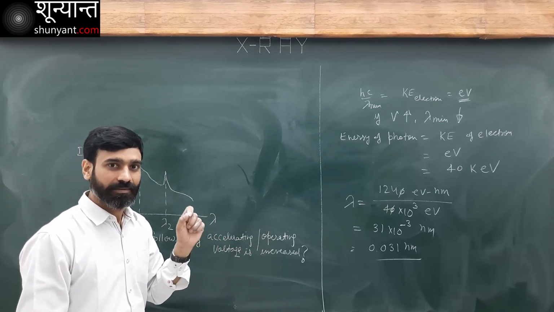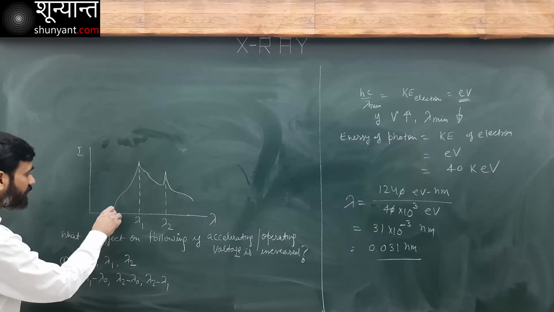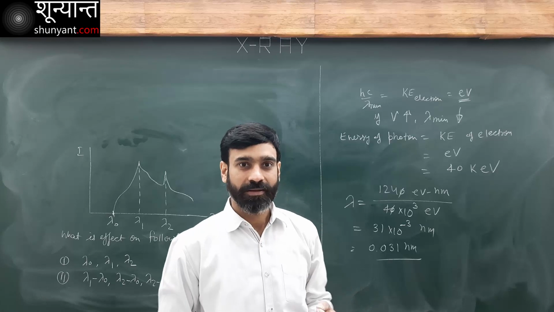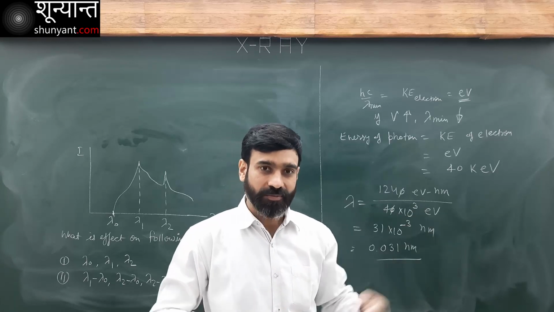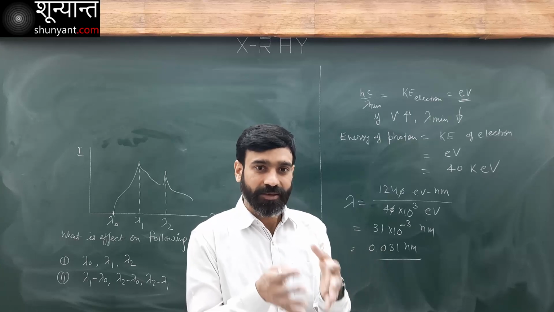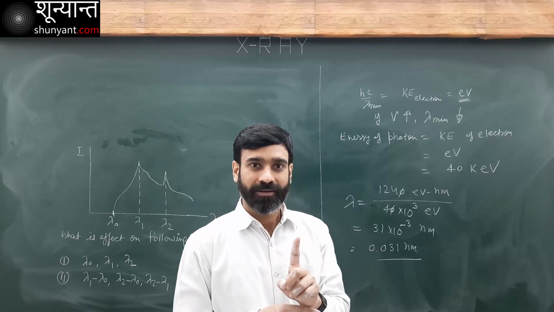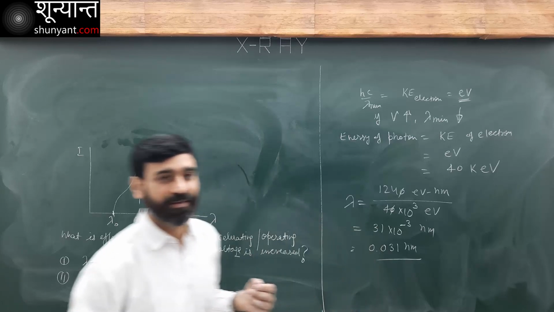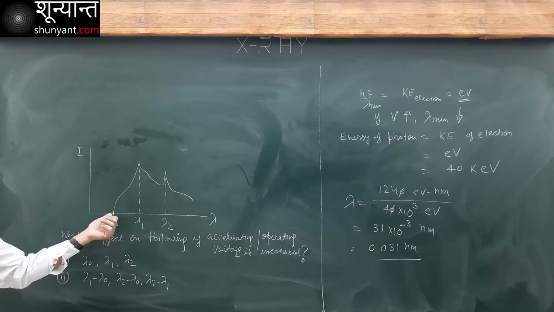Accelerating voltage can only change this value here. If I increase the accelerating voltage, electrons of more energy will be produced. Then if all of that is converted into a single photon, photons of lesser wavelength will be created. So this wavelength is going to decrease.